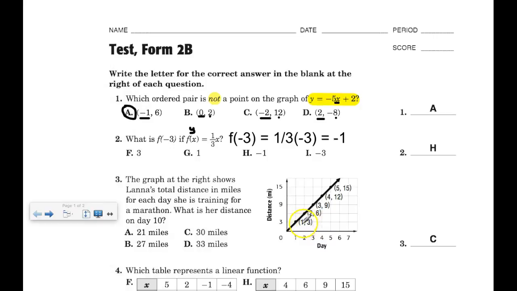So if I look at the x and y values here, 1, 3, 2, 6, 3, 9, 4, 12, 5, 15, it looks like a constant rate of change of 3. In other words, the x times 3 equals the y. 1 times 3 is 3, 2 times 3 is 6, 3 times 3 is 9, etc. Following that pattern then, day 10 would be somewhere over here on the x axis, which means I should be able to multiply 10 by 3 to get the y value. 10 times 3 is 30, which would be choice C.